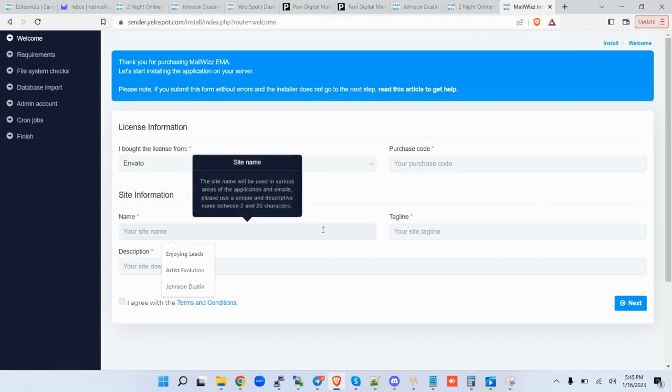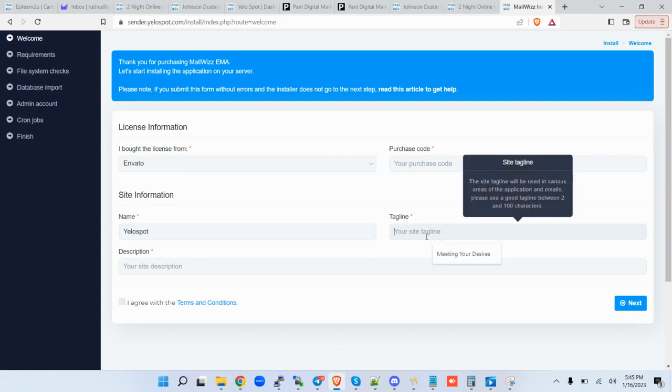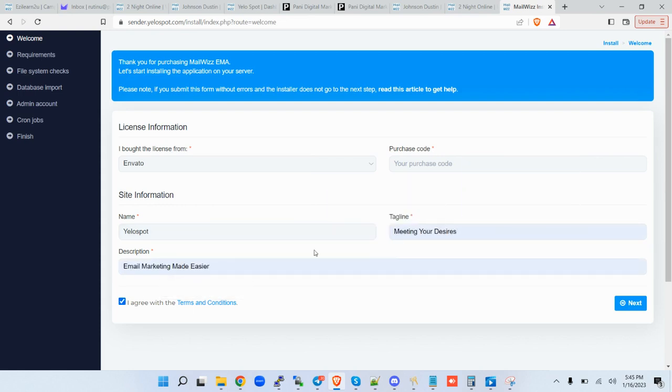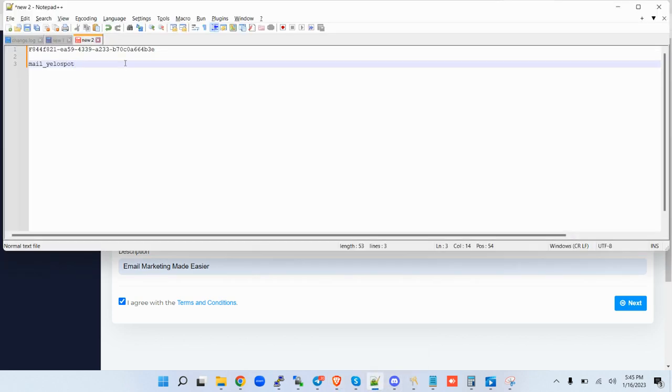So you can give the name of the system. I'm gonna call it Yellow Spot. Tagline, it can be any tagline you want, and then the purchase code. After you purchase Mailwizz, you are given a code. So for my case, I'm going to pick my code here.